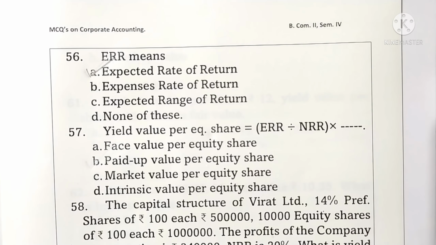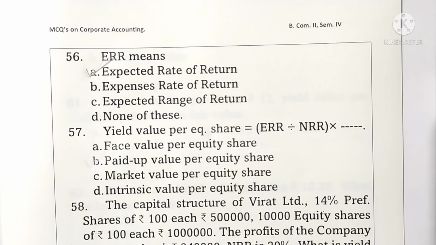Question 59. Block capital means fixed assets. Option A is the correct one. Question 60. Fair value is equal to intrinsic value plus yield value divided by dash dash. Here fair value is the average of intrinsic value and yield value. Average is found by dividing by the number of items. The number of items is 2, therefore it should be divided by 2. Option C is the correct one.